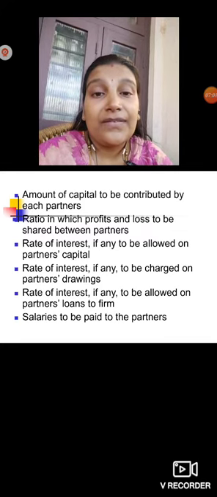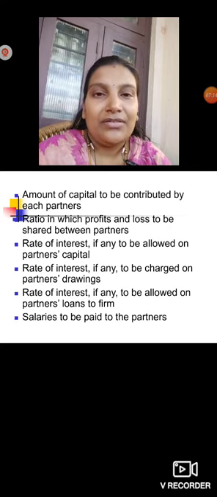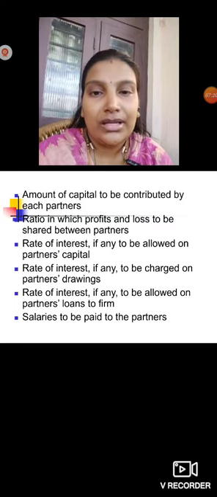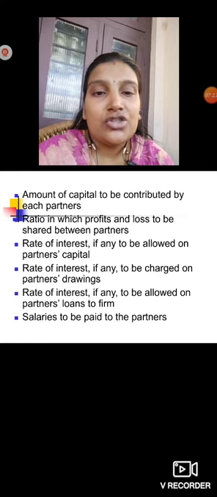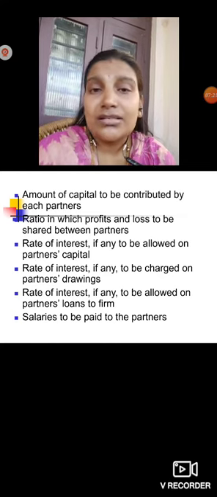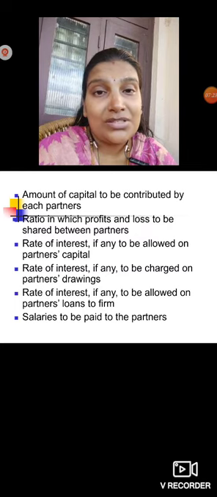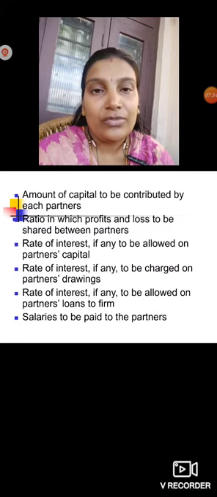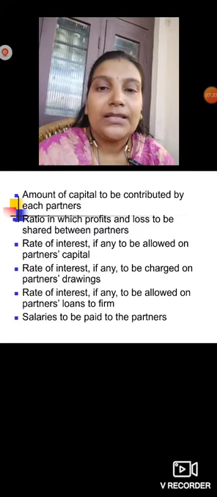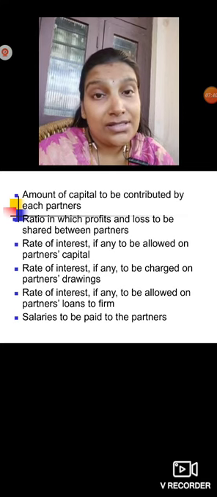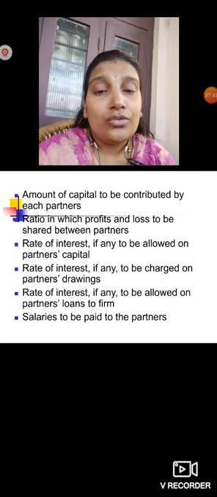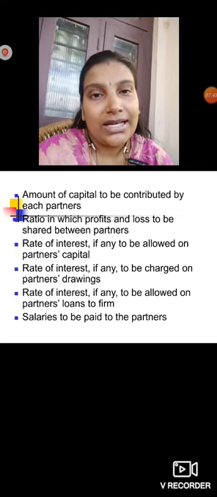Then the rate of interest, if any, to be allowed on partners' capital. If you are giving interest on their capital, then you have to mention what rate you are going to give. Then the rate of interest, if any, to be charged on partners' drawings. Drawings means personal expenses of the partners, the amount withdrawn by the partner for his own expenses. When he takes from the business account for personal use, you can charge interest, and for that the rate of interest should be mentioned